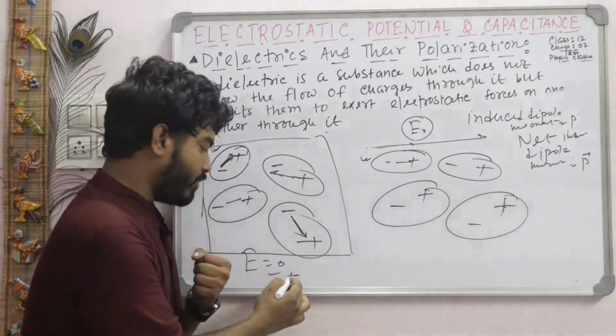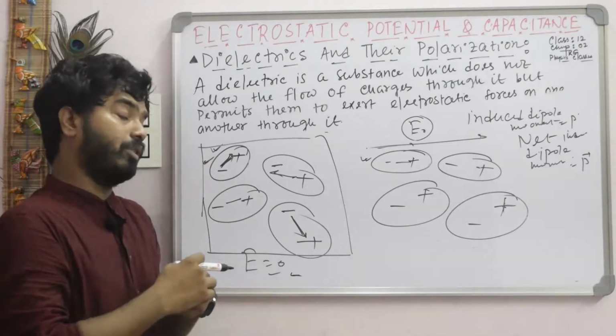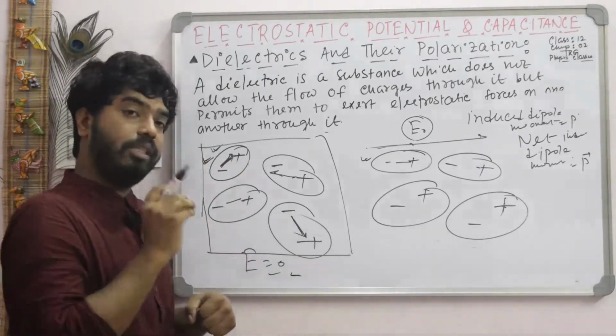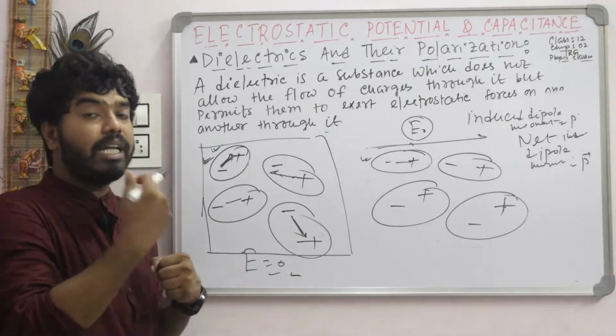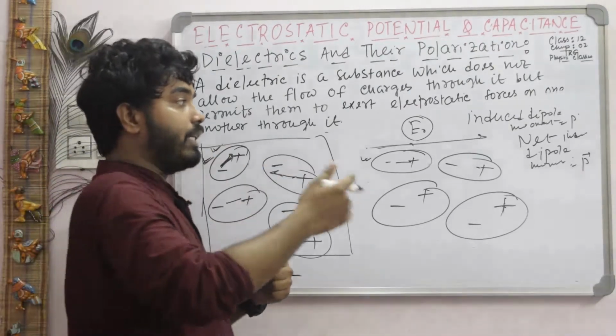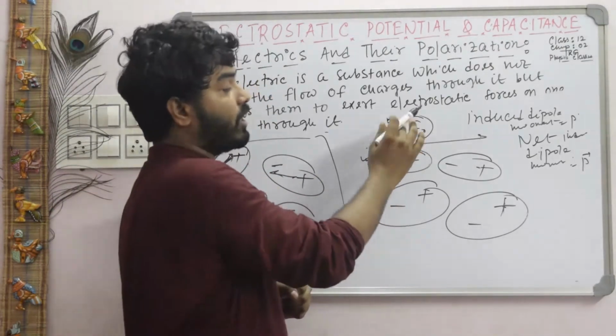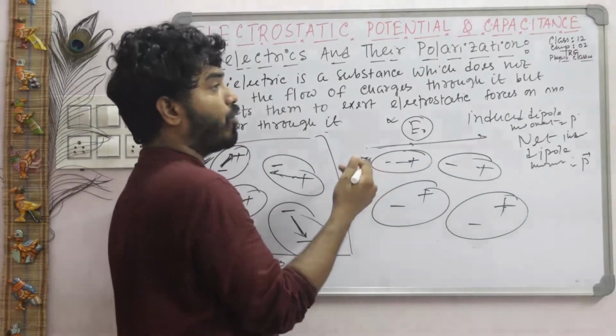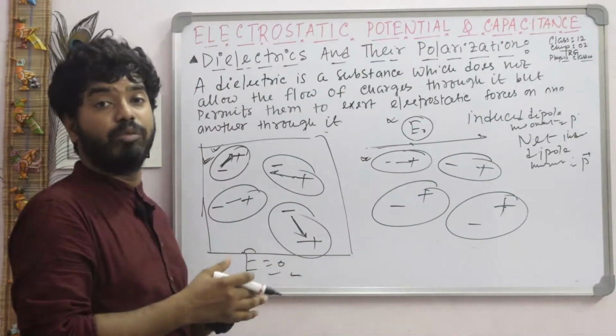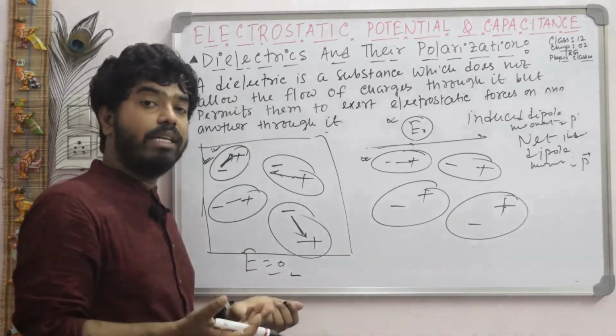When there is no electric field, there is also a dipole moment. Each atom or molecule has a dipole moment, but the net dipole moment is 0. But with the application of an external electric field, each atom or molecule has an induced dipole moment. And what is the net dipole moment?